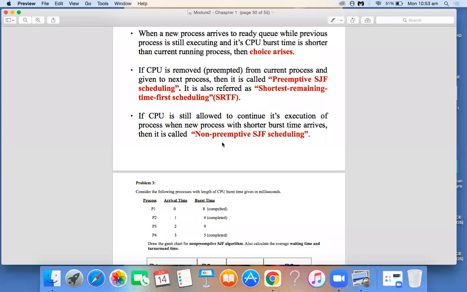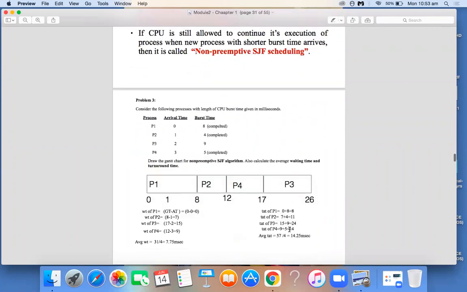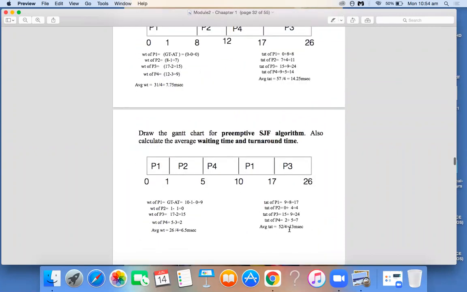Another flavor is non-preemptive shortest job first. Non-preemptive means the CPU is not removed from the current process, even though a new process has arrived whose burst time is small. We are not removing the CPU from the current running process, so it is called non-preemptive SJF. Based on that also we have solved a few problems.